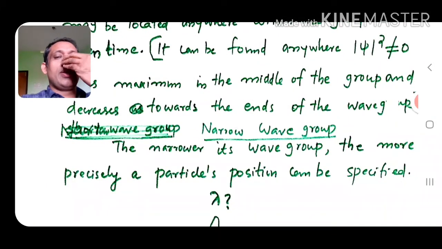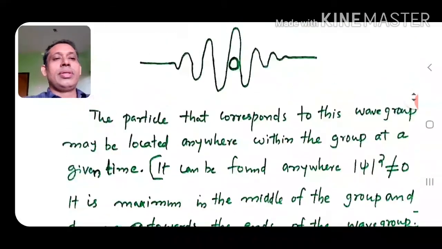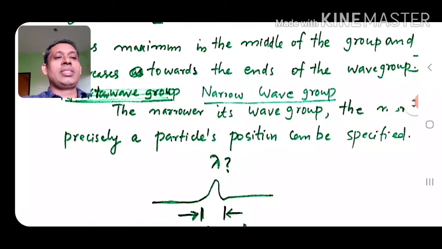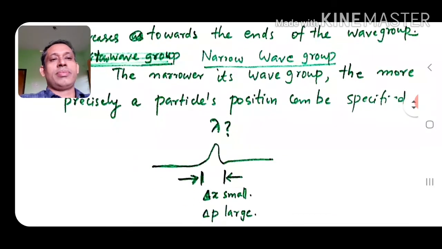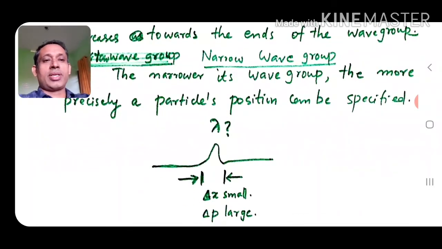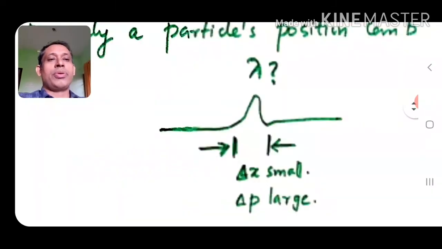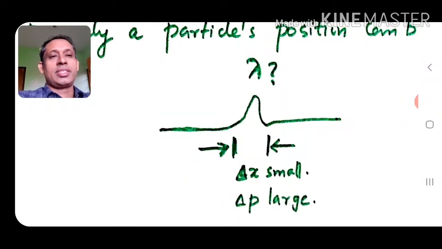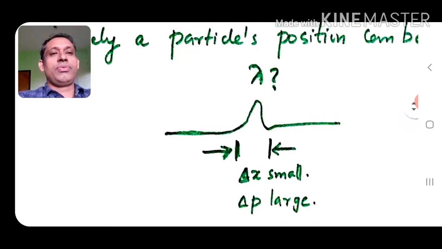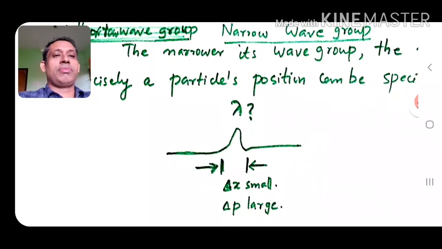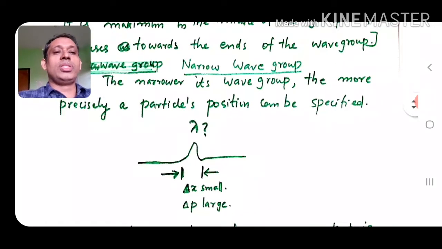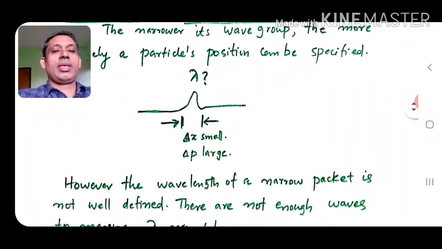Now, the narrower the wave group, suppose our wave group is very narrow, then the more precisely we can specify the position of the particle. This is a very narrow wave group, something like a small pulse. The wave function is non-zero in a very narrow region, so we can accurately specify the particle's position.